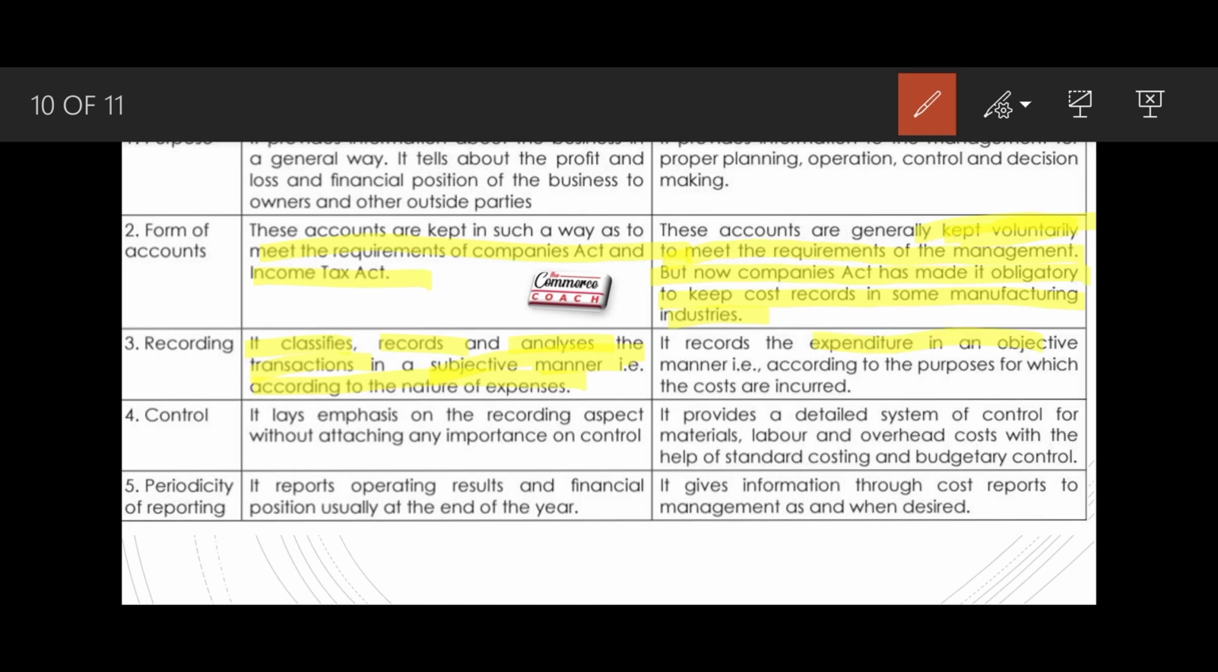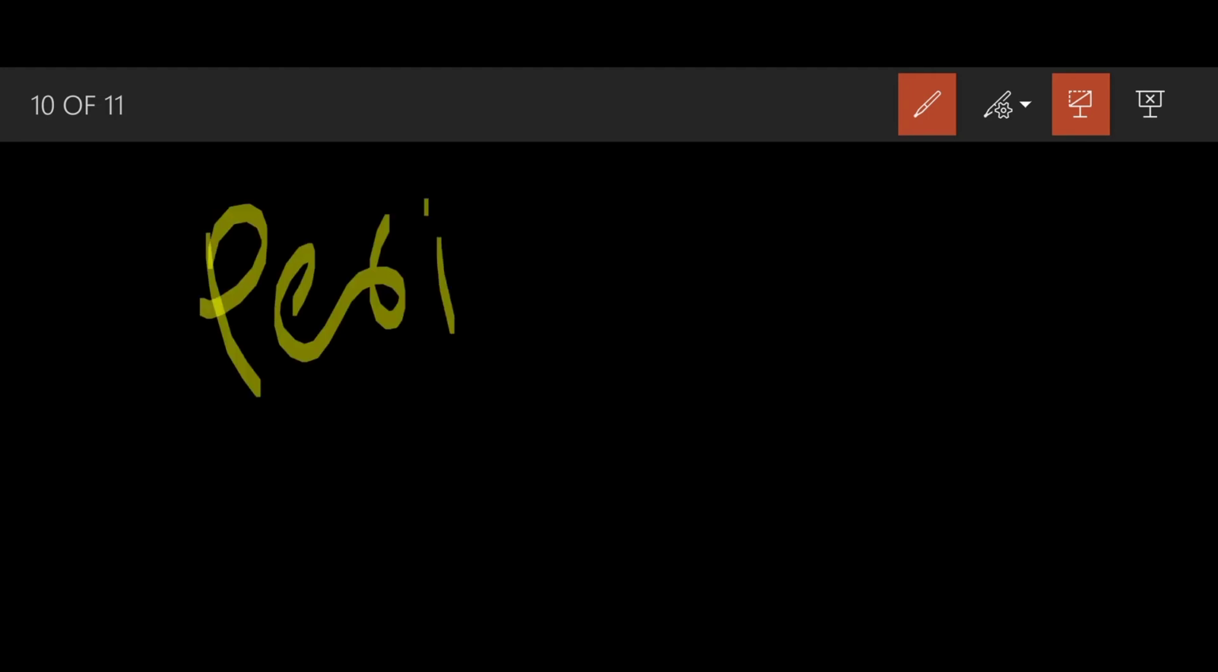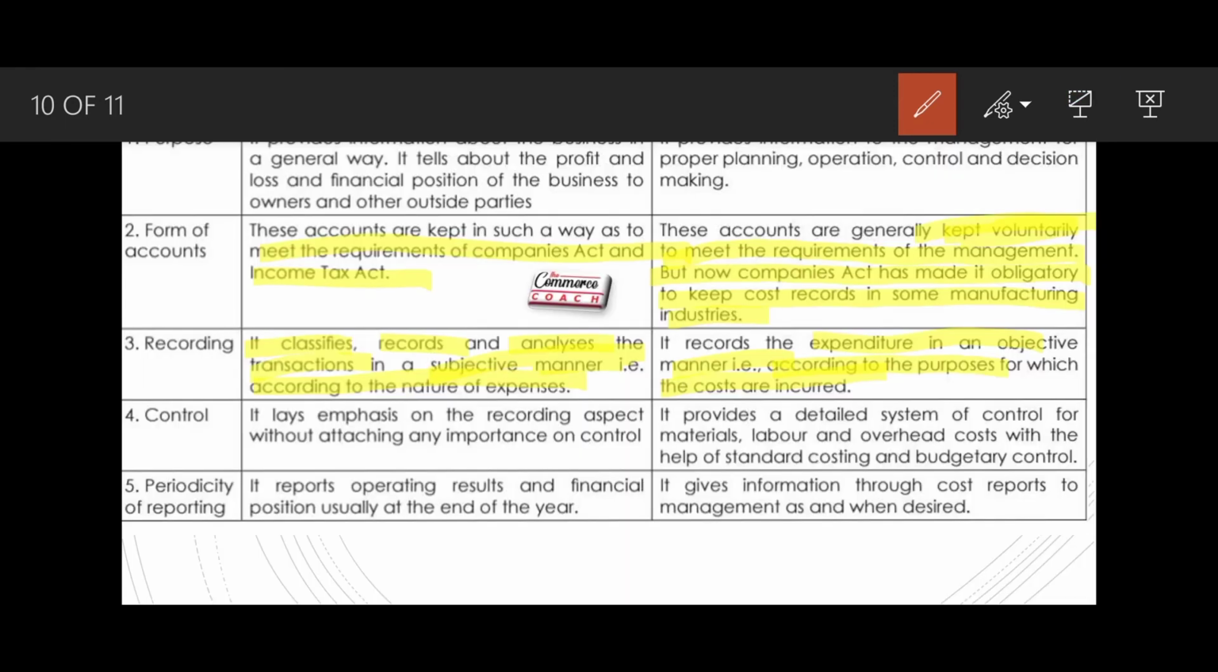Cost accounting records the expenditure in an objective manner, according to the purpose for which the costs are incurred. So in classification of costs, you will see that there are period costs, costs on the basis of manufacturing, and costs on the basis of per unit. These are the classifications, and we record on the basis of classification.